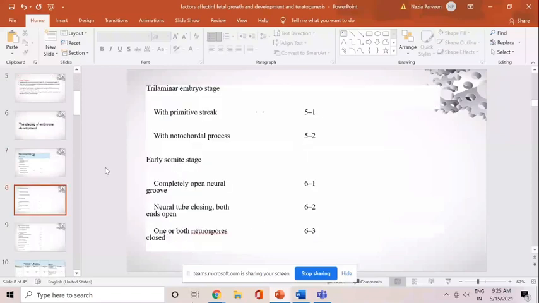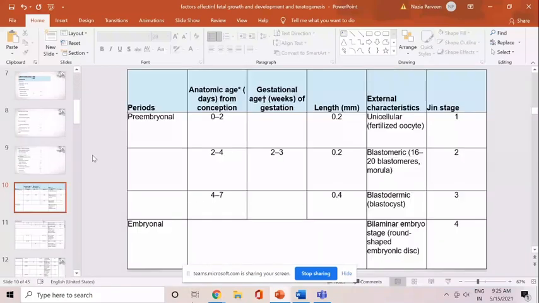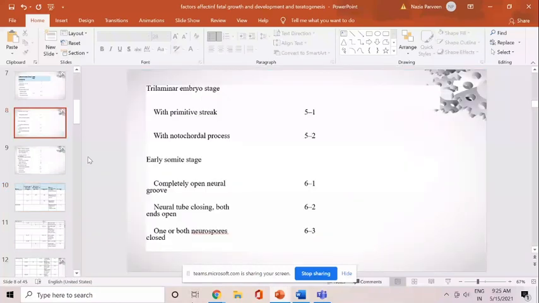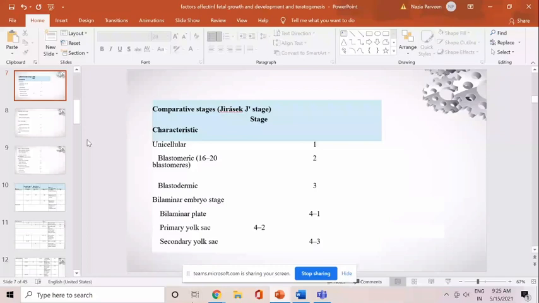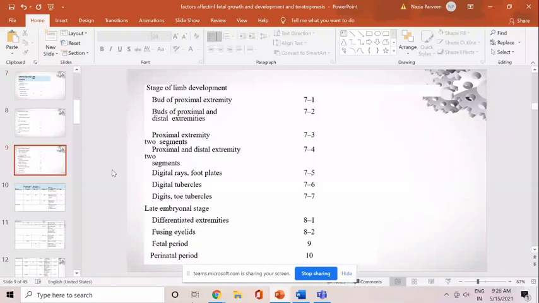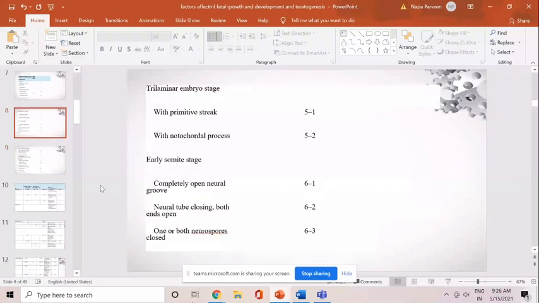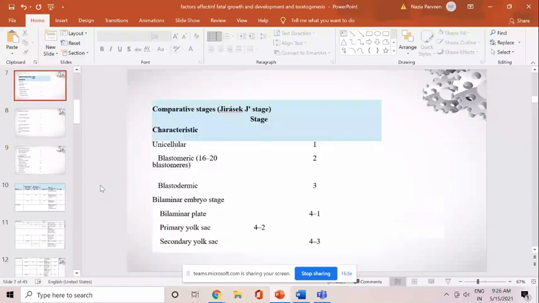So I just want to give you brief information about the various stages, from stage 1 to stage 10. Why have these stages been defined? Because in every stage there is distinct growth which can be seen externally as well as internally in the embryo or fetus.